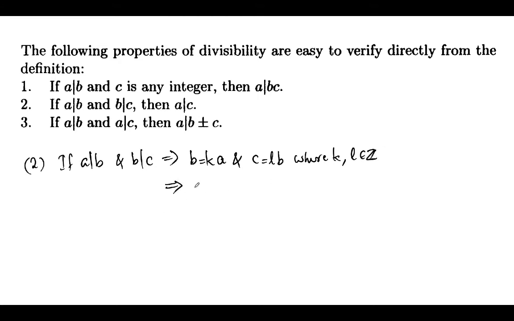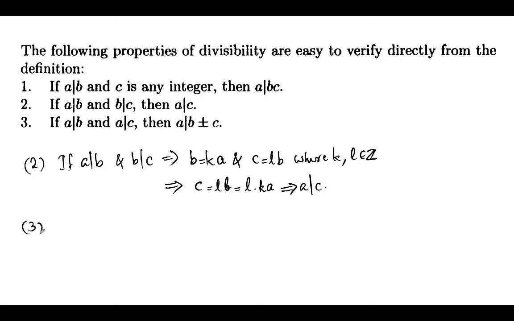So c can be expressed as lb, and b can be replaced by k into a. So this implies that a divides c.